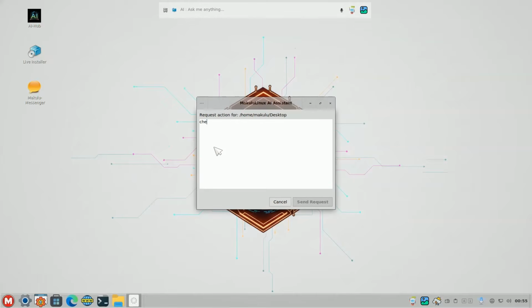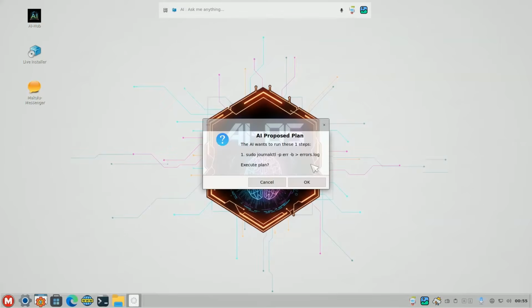It's also useful for things like check my system logs for any critical errors and save them to errors.log. Okay, so I'm asking it to check my system logs for any critical errors and save them to errors.log. Boom, done. Now let's see. There we go.